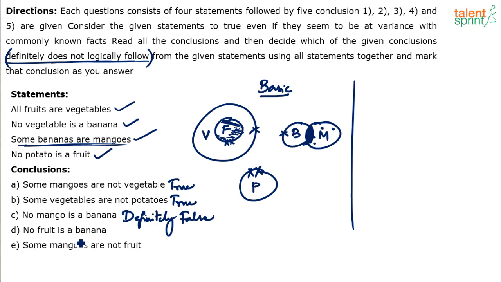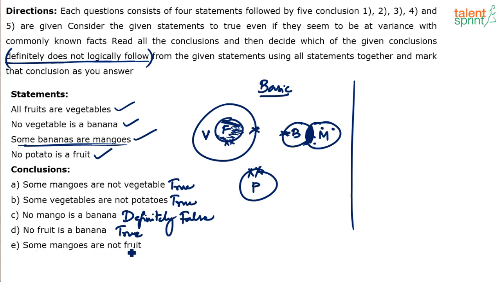No fruit is a banana. No fruit is a banana is true. It is given. Yeah, no fruit is a banana is true. Why is it true? Because fruits are completely inside vegetables. If fruits are completely inside vegetables, how can fruit touch bananas? See, the bodyguard of fruits is vegetables, and vegetables cannot be touched by bananas. Obviously, fruits also cannot be touched by bananas. So no fruit is a banana is true.